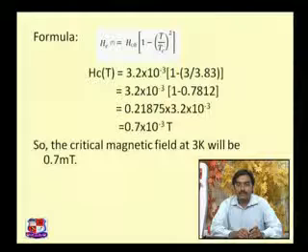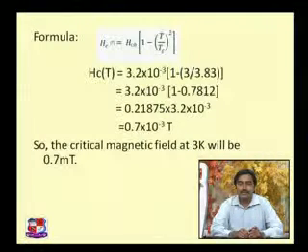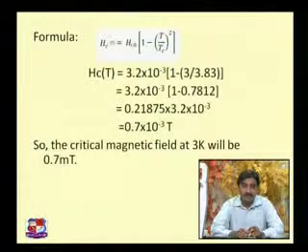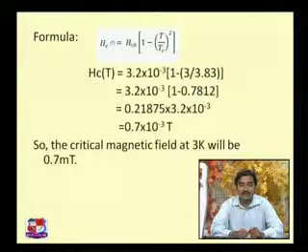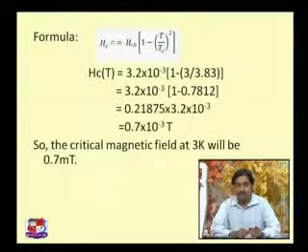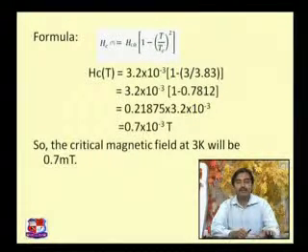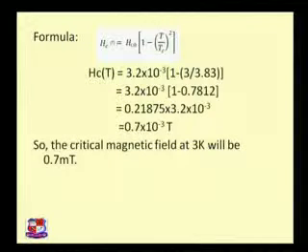So here from these three formulas we have calculated 3 numericals, but we can manipulate the equations and we can get a few more equations if needed. From the last equation, the HC and T relationship, we can also find the temperature if it is asked in the examination. So make T the subject and transfer the other terms to the other side and do the necessary calculation, and you can calculate the value of temperature. So these are the numericals involved in the superconducting chapter. Do practice all such formulas and numericals so that you can score very well in the examination.